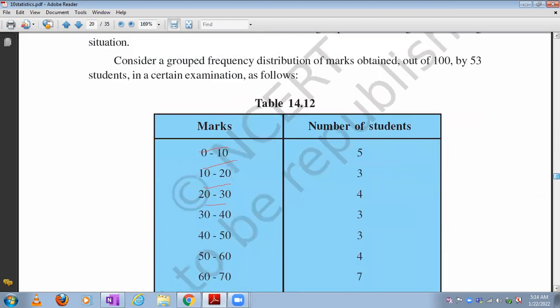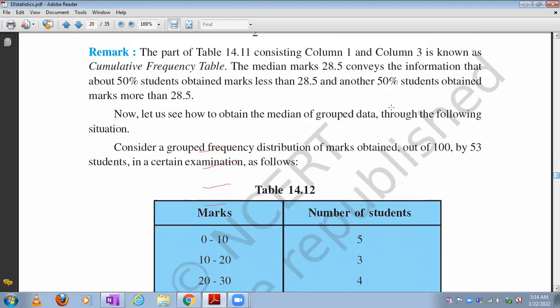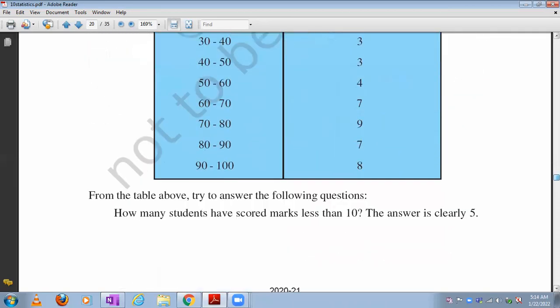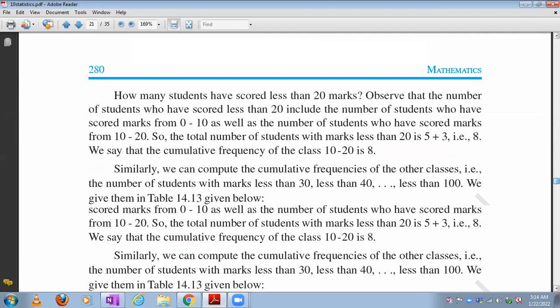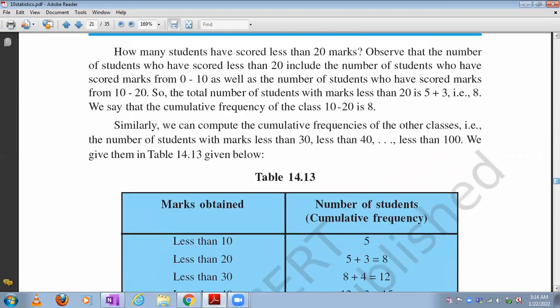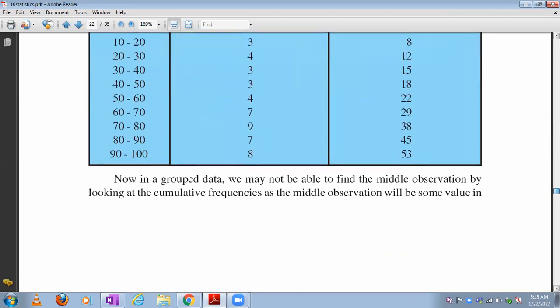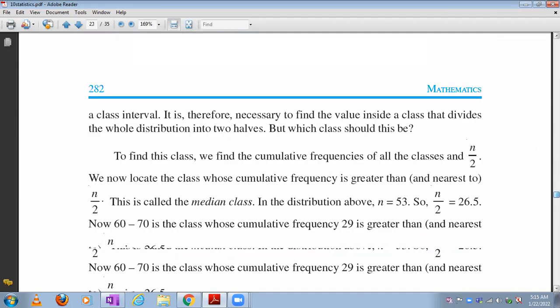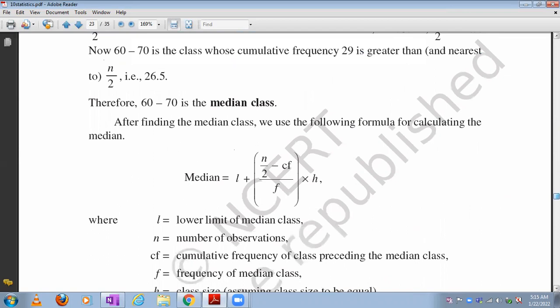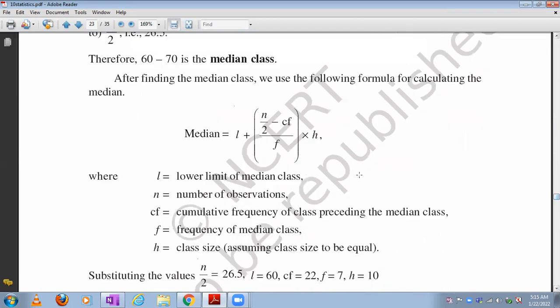Got it? Now we will see the grouped class intervals. Grouped class intervals means the class intervals are there, not only one observation, so that's different. For grouped class intervals we have to go through one formula here. This is very important. This formula. So what is median here?